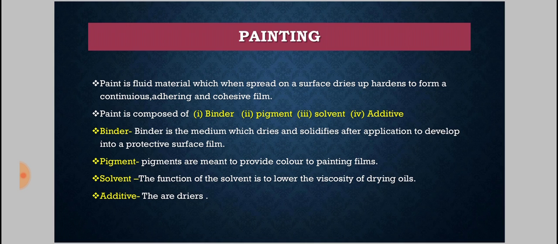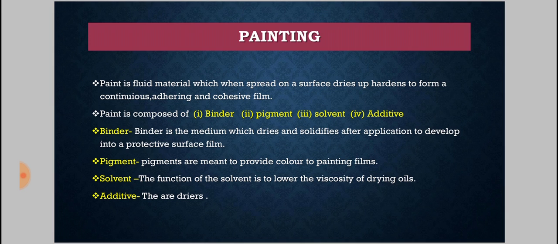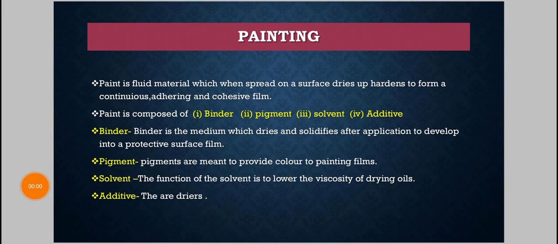Okay, next one is a solvent. The function of solvent is to make the paint thin so that it can be easily applied on the surface. It also helps the paint in penetrating through porous surfaces. The most commonly used solvent is spirit of turpentine. That means turpentine is a thinner which is generally used in paint to make the paint thin.